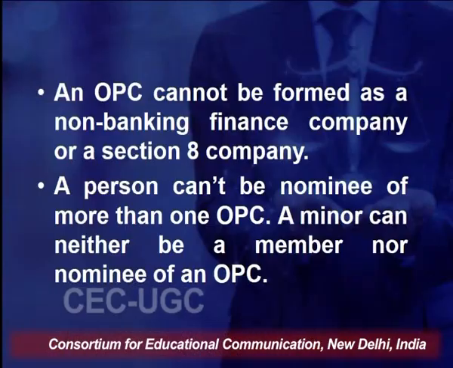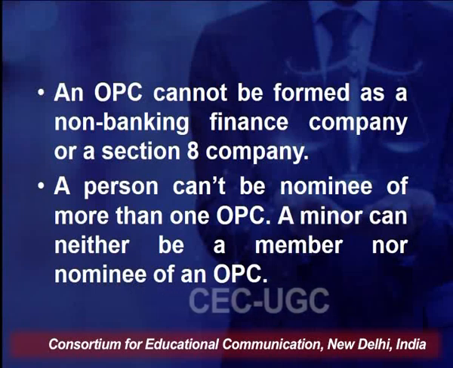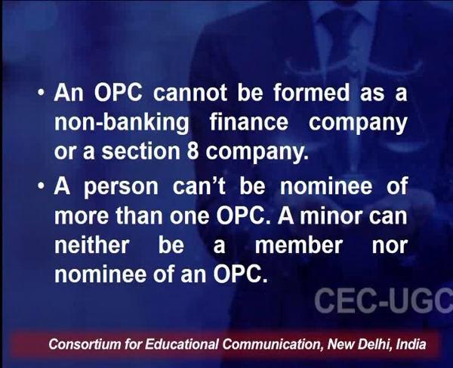Another thing is that an OPC cannot be formed as a non-banking finance company or a Section 8 company. So, OPC can be any company, but a non-banking finance company cannot be formed as an OPC, and also a Section 8 company. Section 8 company is an association not for profit making.